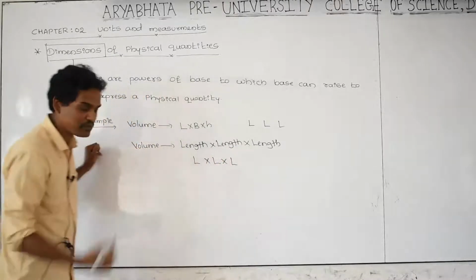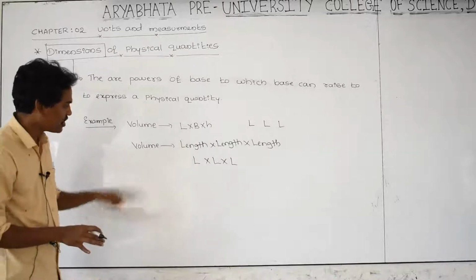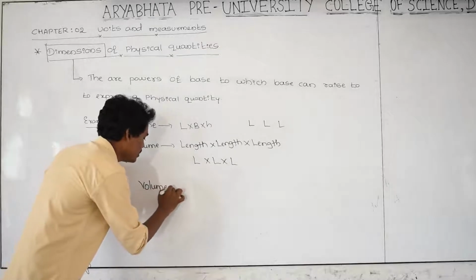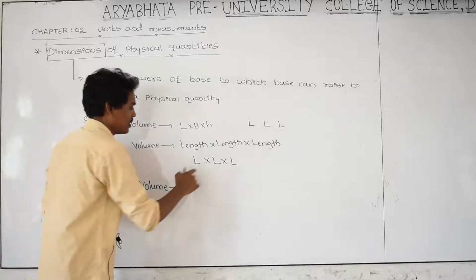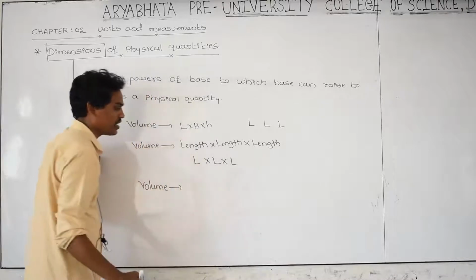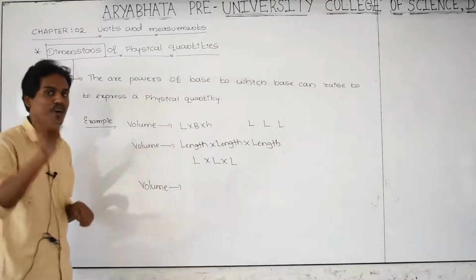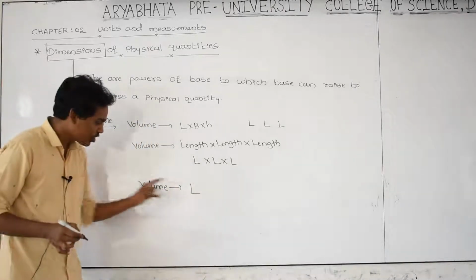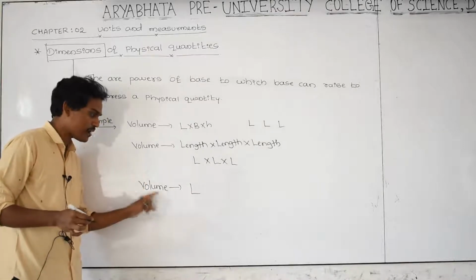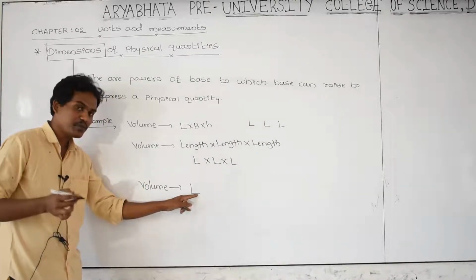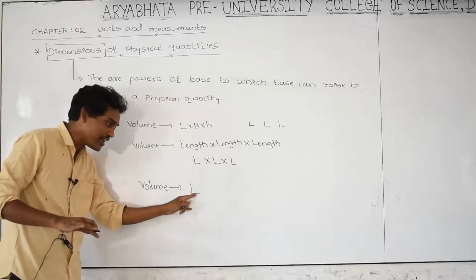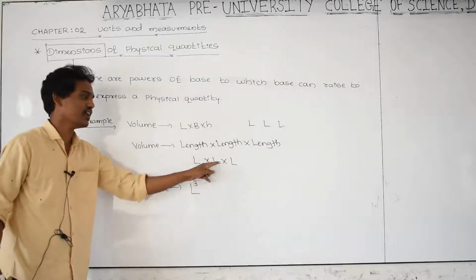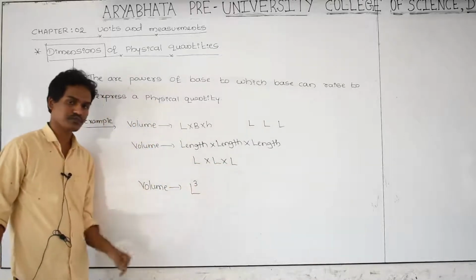Instead of writing L three times, I want to write only one L. L is a base, but L alone is not indicating a volume. If I want this base to indicate volume, I raise a power, that is 3. Three times L, that is L cubed.